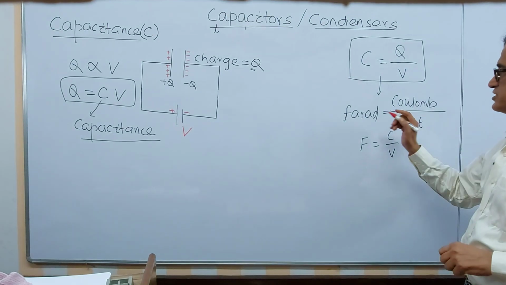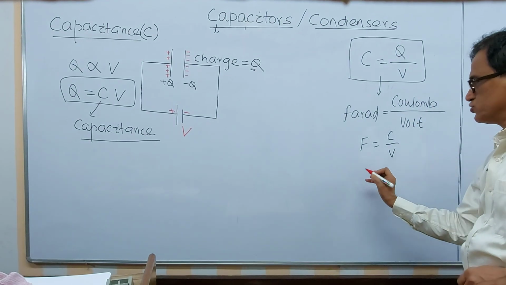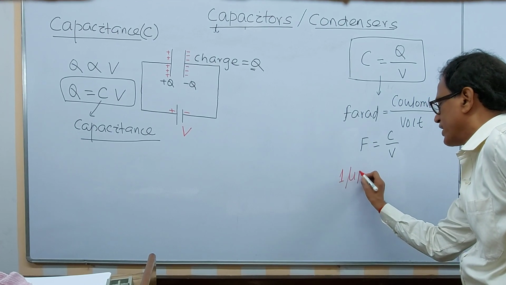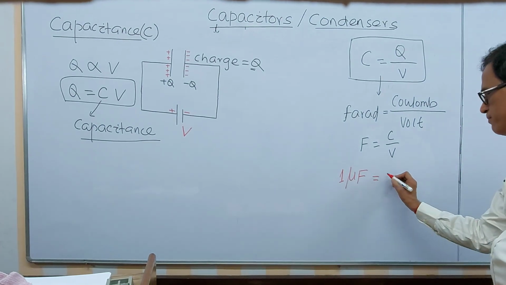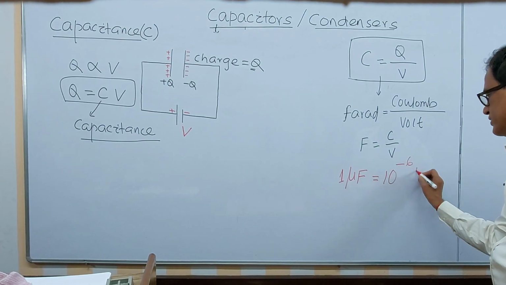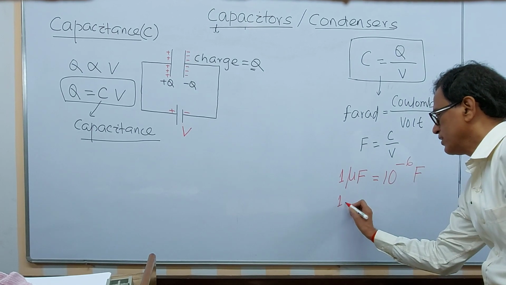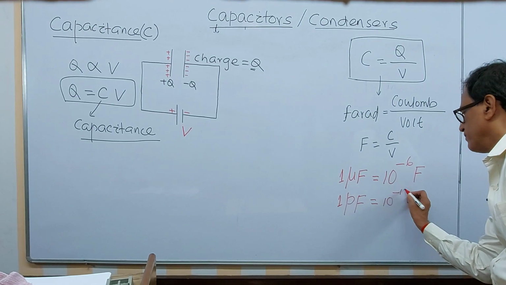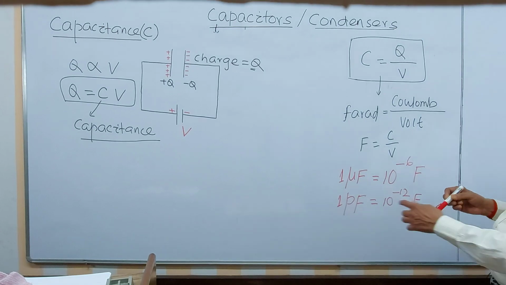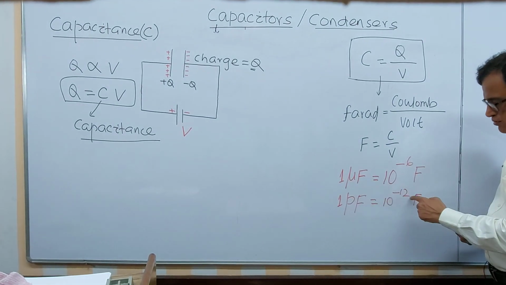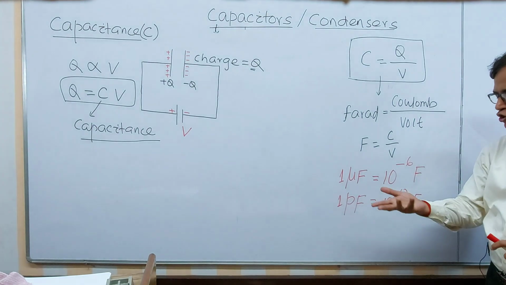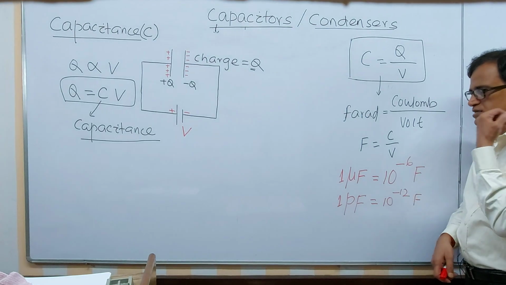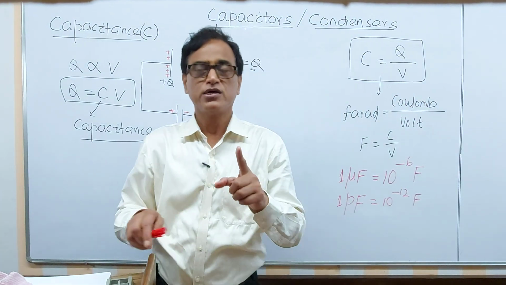That is why, since this unit is very large, smaller units are sometimes used. 1 microfarad, the symbol for microfarad, is 10 to the power minus 6 farad, and 1 picofarad is equal to 10 to the power minus 12 farad. Pico means double micro, 10 to the power minus 12. So in almost all electronic devices we use capacitance of this order, picofarad, and in some cases microfarad, because the farad unit is very large.